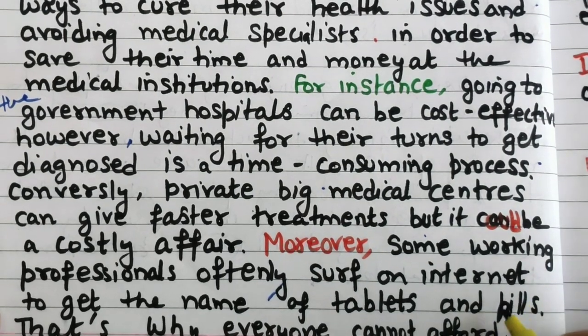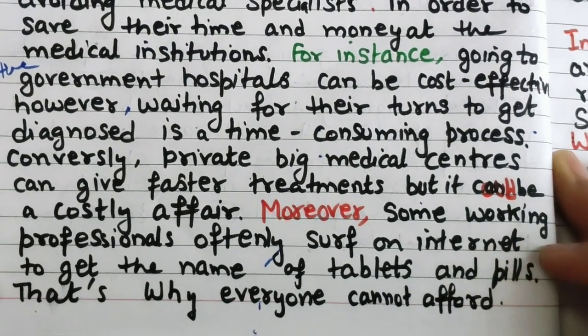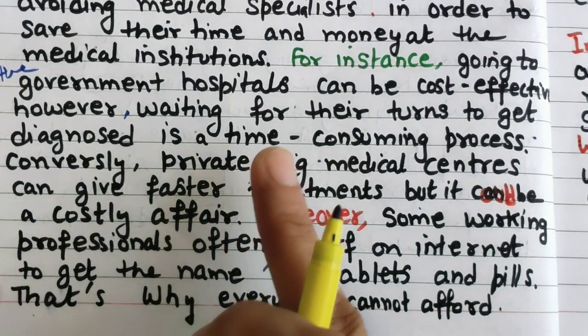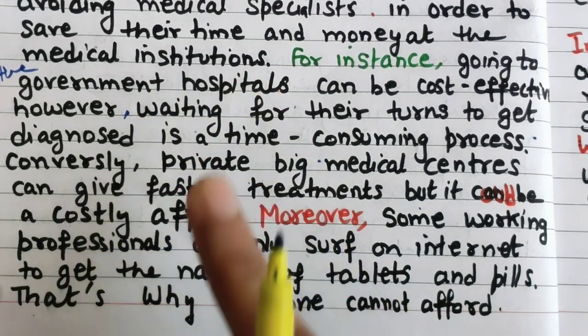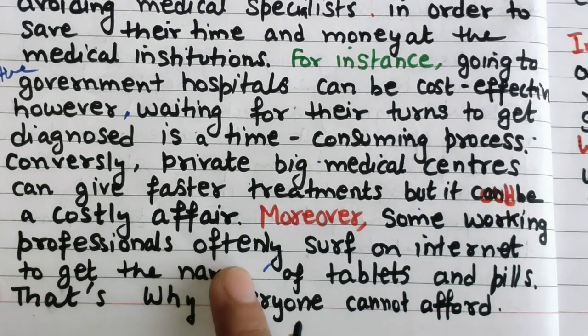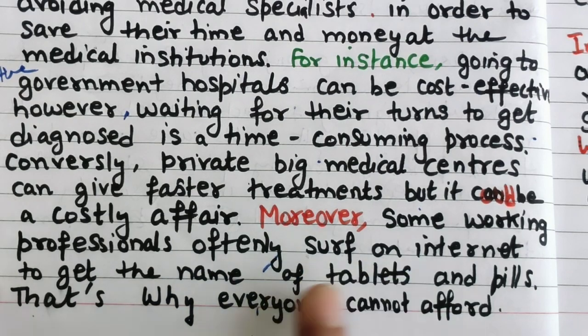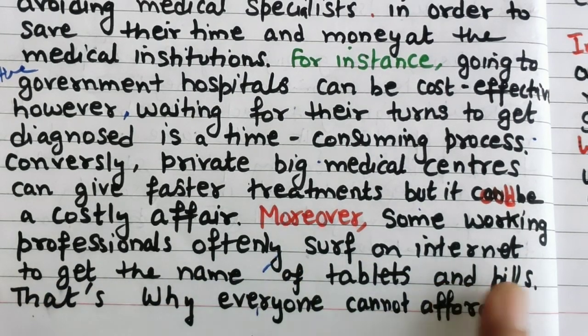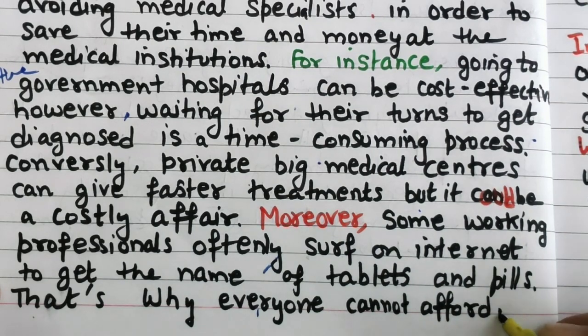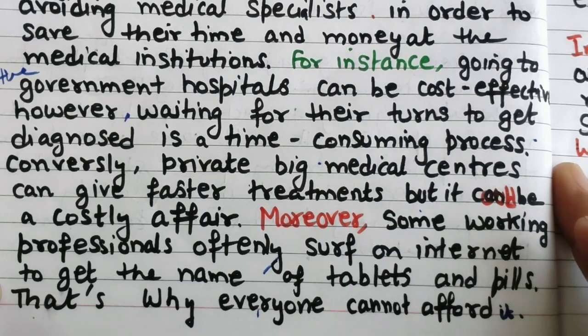That's why everyone can't afford it, because it is costly in private hospitals, and it is time consuming. Everyone is working nowadays, so professionals often surf the internet to get the names of tablets and pills. That's why everyone can't afford it. Can't afford the treatment, expensive treatment, you can just write it.